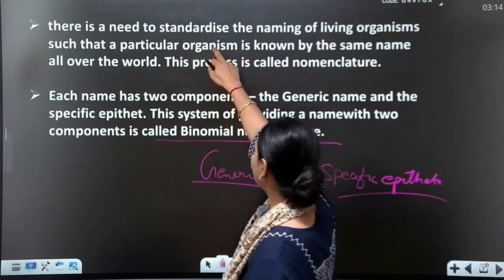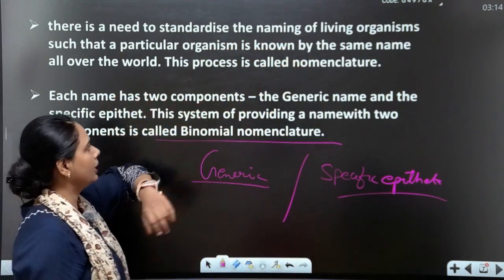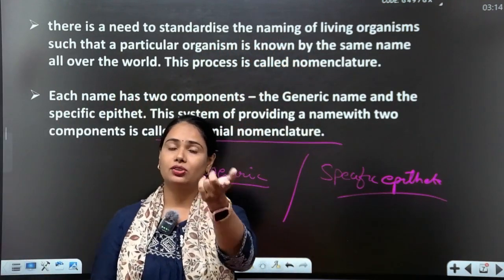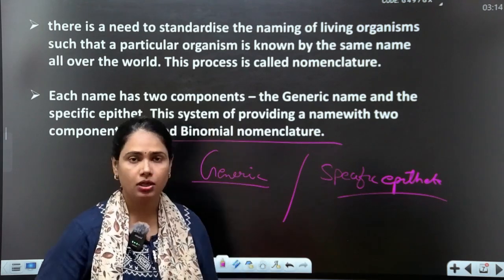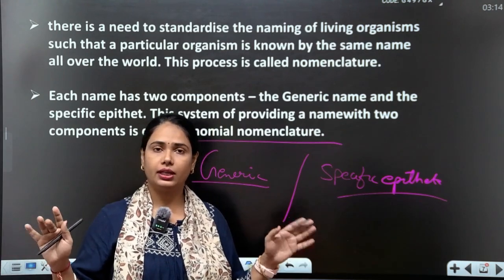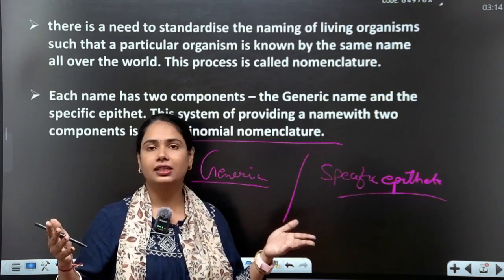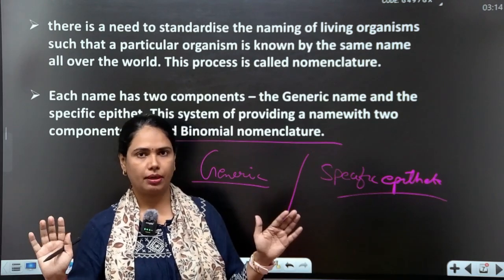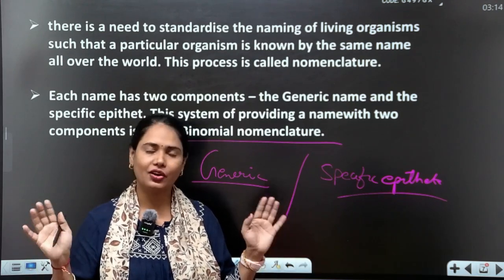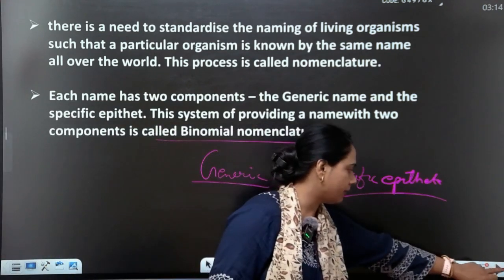Now there is a need to standardize the naming of living organisms such that a particular organism is known by the same name in the whole world. That is known as nomenclature or scientific naming, because there is nothing change in scientific name. Here in India, if you talk about Panthera leo, in China, same Panthera leo, it means lion. Okay, got it. So this is known as binomial nomenclature given by Carolus Linnaeus.